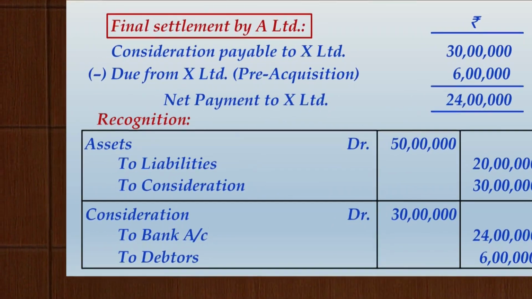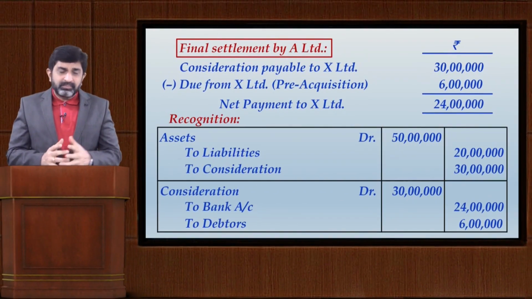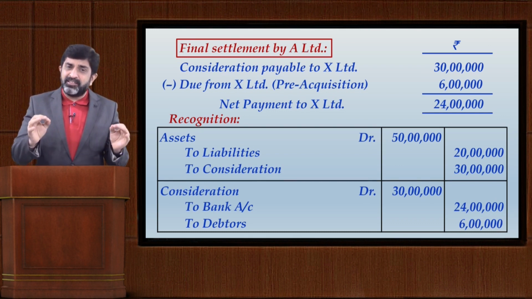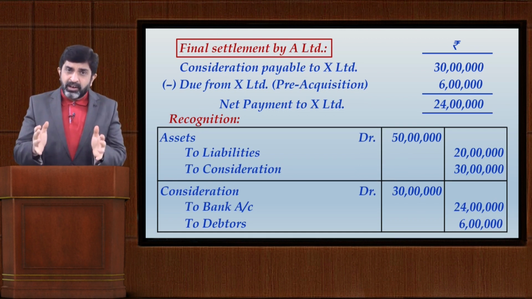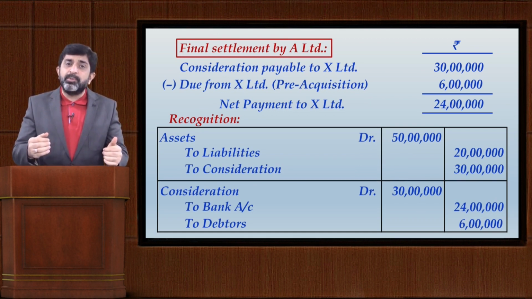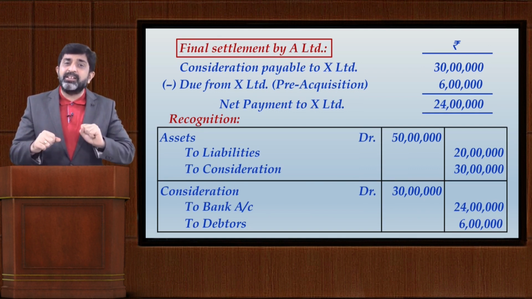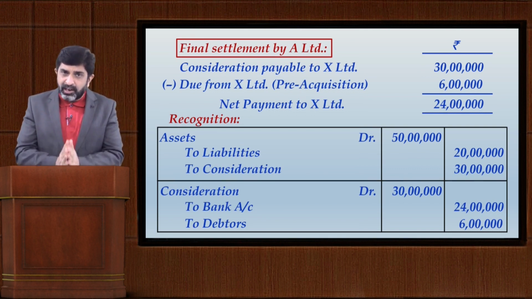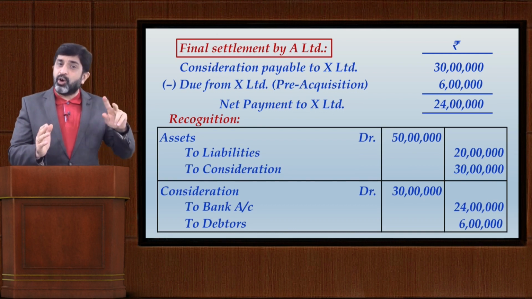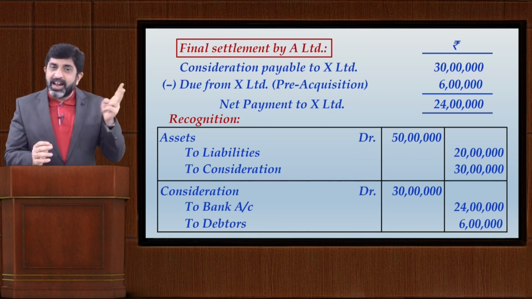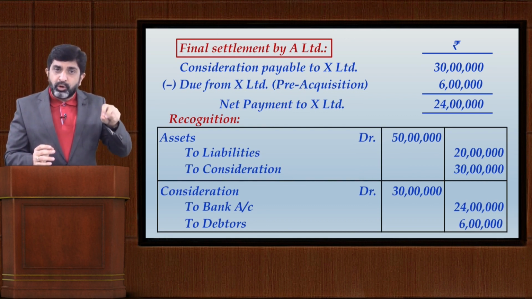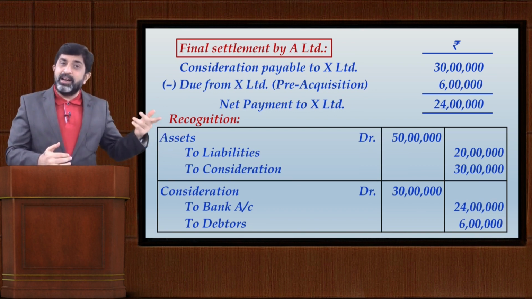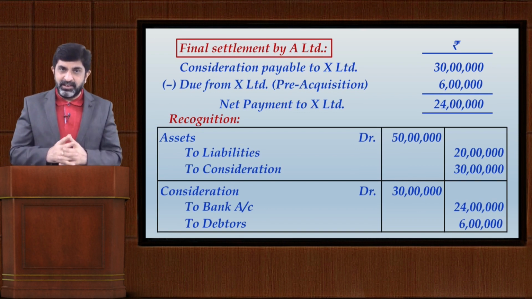Let us now take the matter a step ahead. Now, what we have seen in this example was indeed an example of a pre-existing relationship, which was a contractual relationship, correct? And contractual relationship because it is a case of debtor-creditor settlement, and debtor-creditor emerges out of a contract and hence a contractual relationship. So pre-existing relationship, which was a contractual relationship, both the parties kind of knew how much is going to be the amount of settlement. Means A Limited knew how much I have to pay to B Limited, B Limited knew how much it has to recover from A Limited.